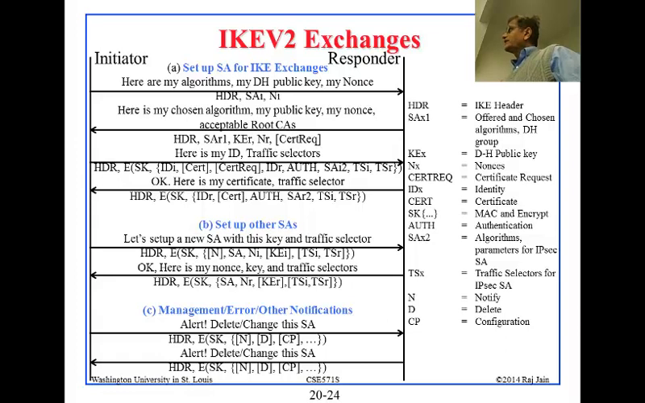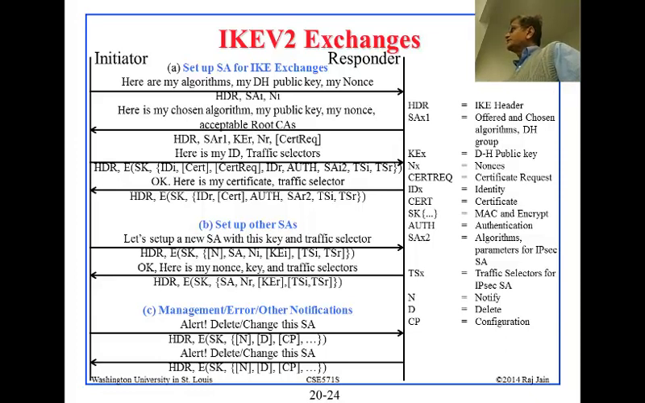Now this is just for handshake. So when you want to send real data, which is after the handshake, then you set up new SAs, new security associations. And for each new security association, you need a new key. And so this is how you do it. Set up other SAs basically. Let's set up a new SA with this key and traffic selector.